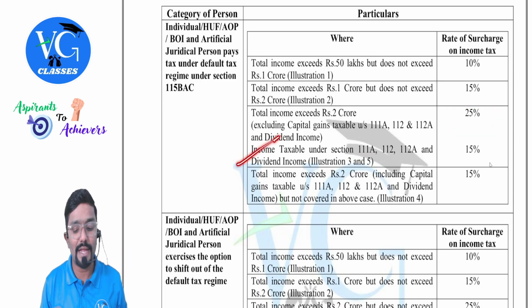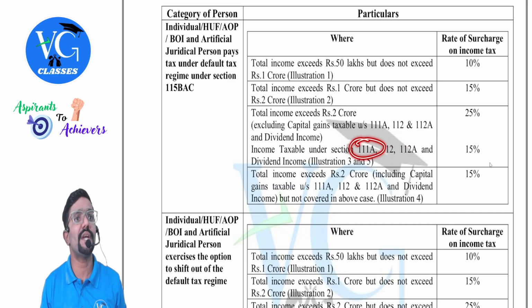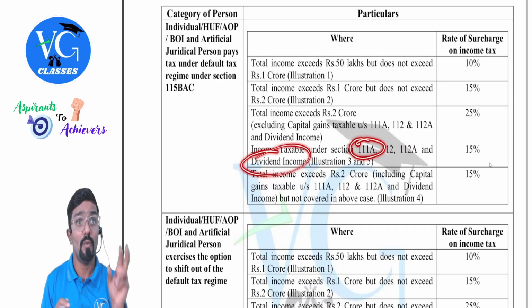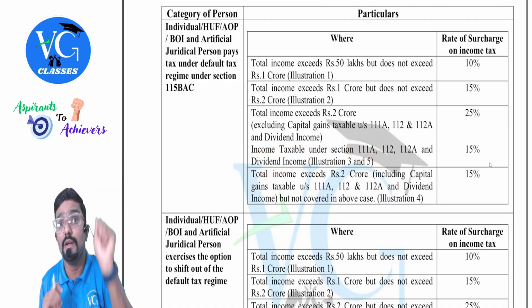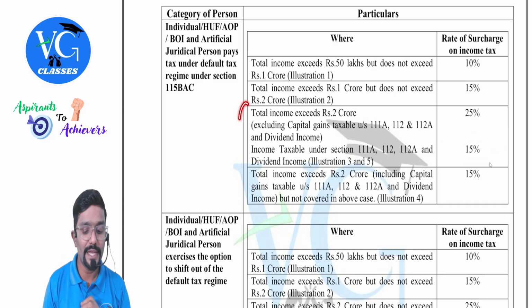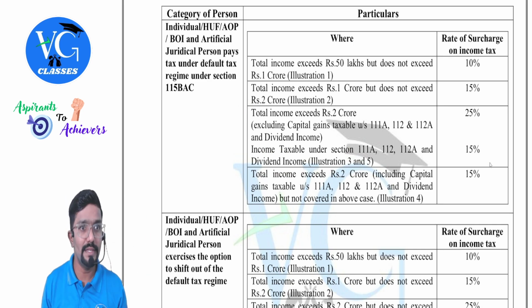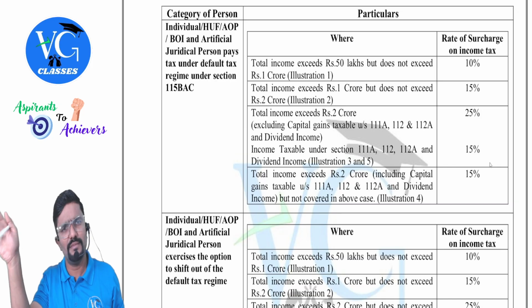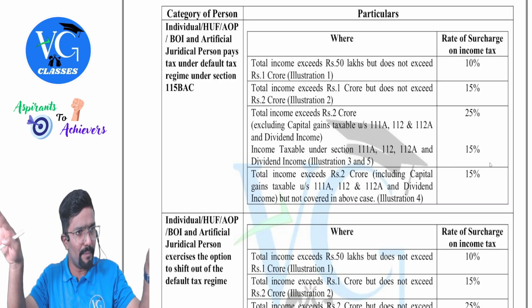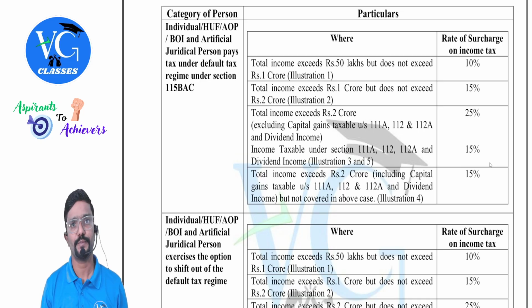Whereas on the tax you calculate on the long-term capital gain under section 112A plus short-term capital gain under section 111A plus dividend income, the surcharge is 15%. So in this case, we need to do two separate calculations: tax on your normal income, and tax on your special income including dividend. Apply the respective surcharge rate to each.